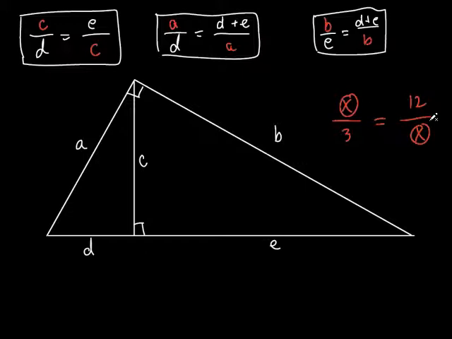Everybody with me so far? And then between these 2 numbers, where do you put the 2 numbers? In those 2 empty spots right there. Now, what's the math involved to solve for X? That's it. Yeah, exactly right. So X squared equals 3 times 12, which is 36. Take the square root, and X is what? 6. So if I asked you for the geometric mean between 3 and 12, you would tell me it's what? It's 6.